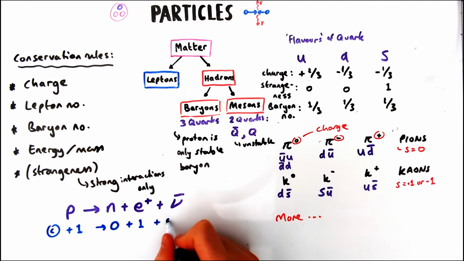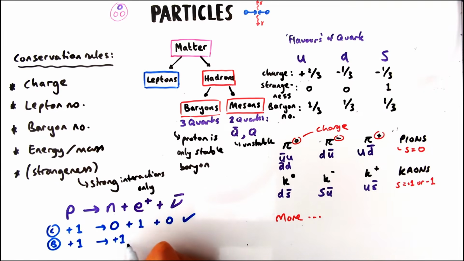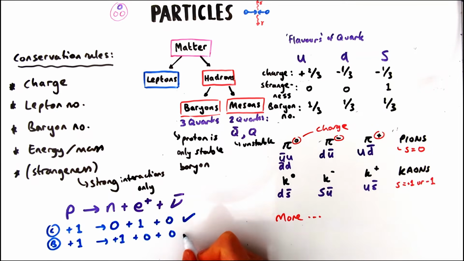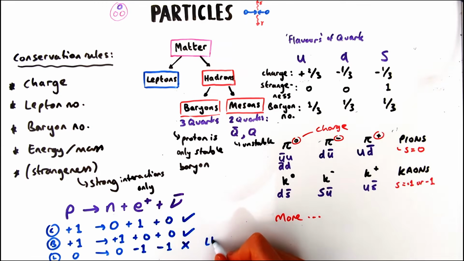So with charge, we know the left hand side is +1, neutron 0, positron +1, and antineutrino 0. So charge works out fine. Baryon number, we know a proton is a baryon number +1, which becomes +1 for the neutron, and then 0 and 0 for the positron and the antineutrino. And if we do lepton number, we got 0 on the left hand side, but we've got an antilepton and another antilepton on the right hand side giving -2.